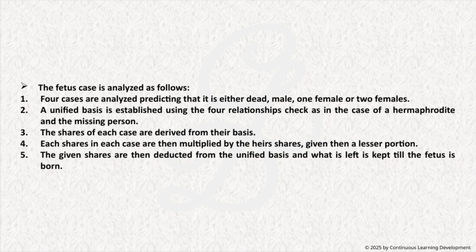Once we have this basis, we determine the shares for each of these cases. These shares are derived directly from the unified basis we established earlier. Then, we take each of these shares and multiply them by the shares of the heirs involved. This step essentially apportions the inheritance based on the different potential outcomes, which results in a lesser portion for each case. Finally, the shares that have been allocated to these cases are deducted from the overall unified basis.